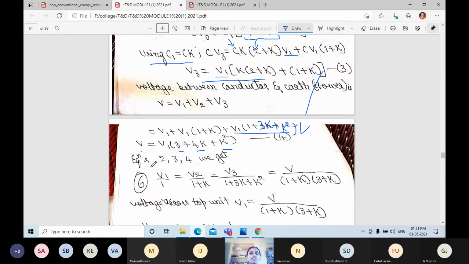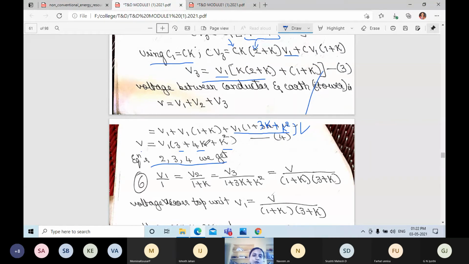But here from equation 2, 3, 4 we get that V1 divided by 1, V2 divided by 1 plus K and V3 divided by 1 plus 3K plus K square is equal to V divided by, that is what we got, 3 plus 4K plus K square.